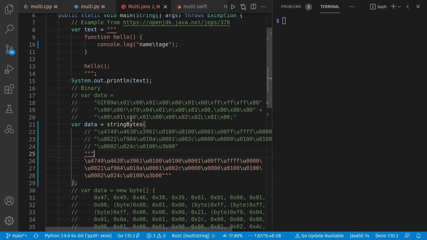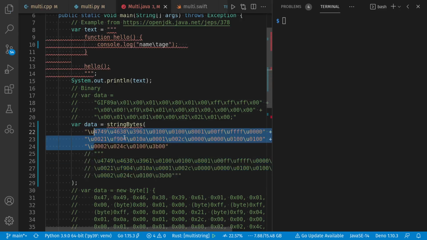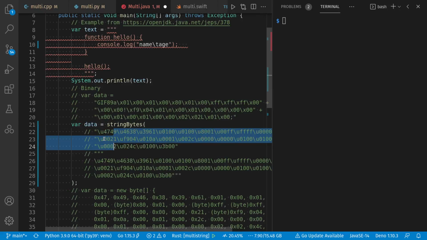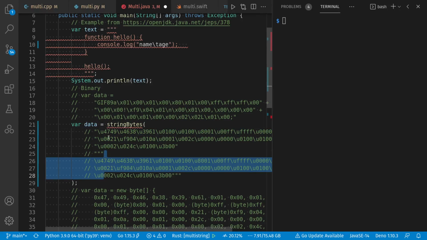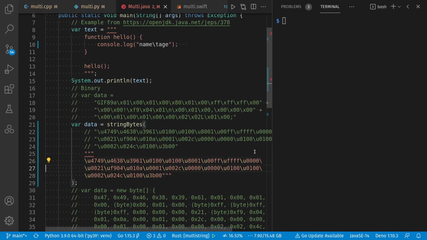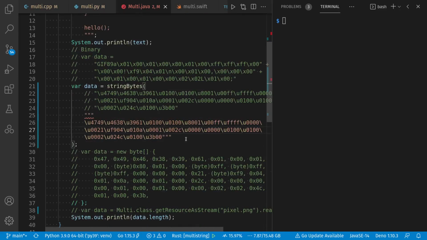And since it's all hex now, we can't see our cute GIF string inside of here. And we have a couple of different options. One is our old-fashioned string concatenation. And our other option is the new text blocks, where here I'm taking advantage of a trailing backslash. And unlike in C and C++, when there's a trailing backslash, the leading indentation for the next line doesn't count. So these two strings represent the same thing.